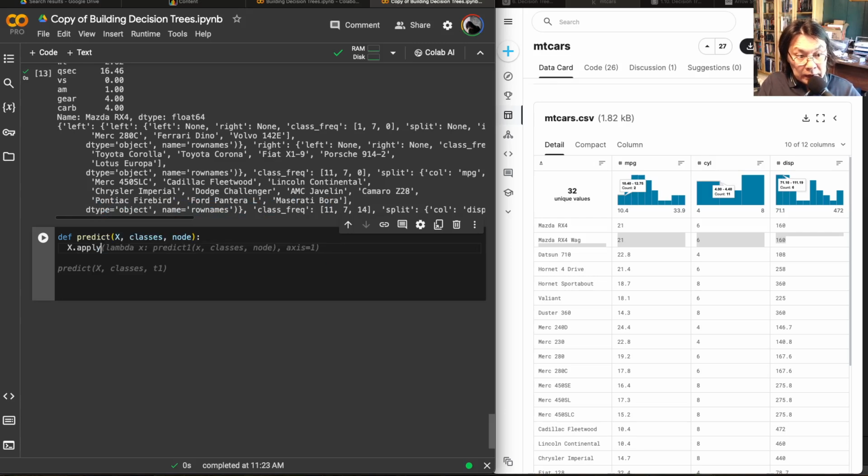Yeah, X apply, right? So I think this looks right to me. Yeah, this actually does look right. I'll just say return. You see, autocomplete actually worked in this case.